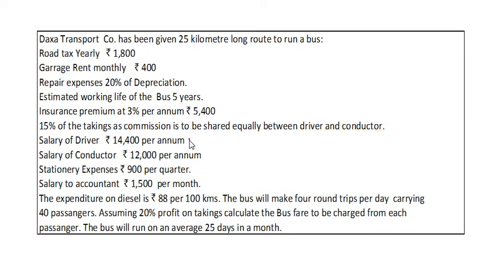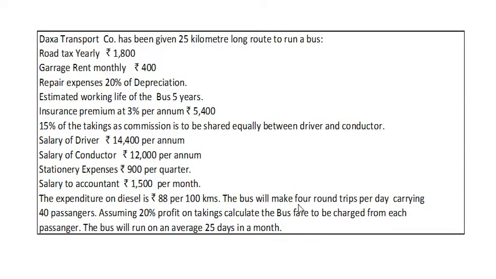Driver salary annual 14,400, monthly it will be rupees 1,200. Salary of conductor rupees 12,000 per annum, monthly it will be 1,000 rupees. Stationery expense rupees 900 per quarter, so monthly it will be 300 rupees, that is 900 divided by 3 months per quarter. Salary to accountant rupees 1500 per month, already given. The expenditure on diesel is rupees 88 per 100 kilometers.